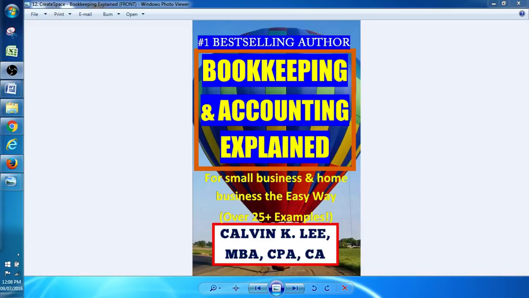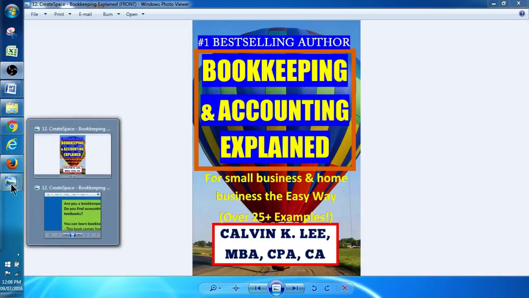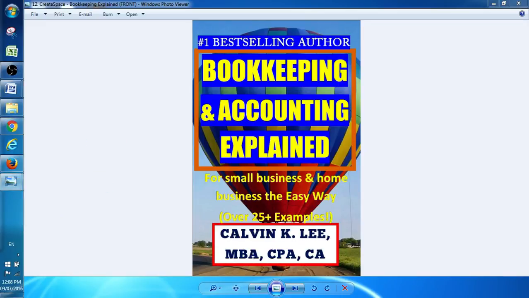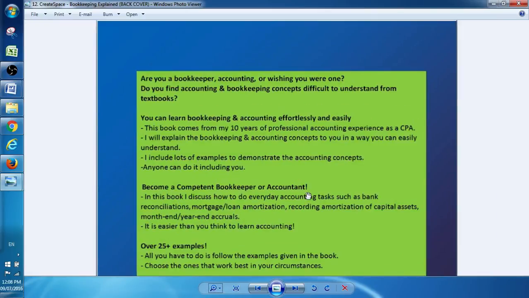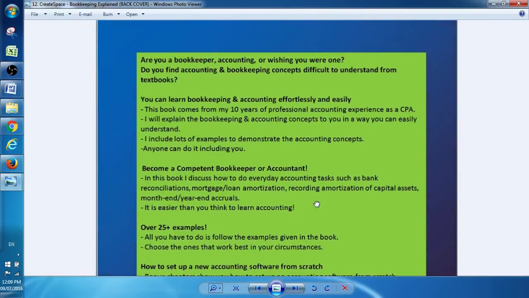So let me talk to you a little bit about the features of this book, as well as give you a glance of what the table of contents looks like. So this is the back cover of the book. As you can see, it has a description.